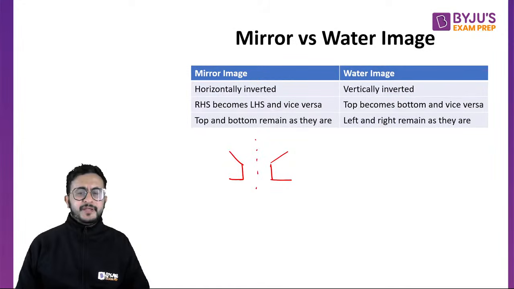Now top and bottom remain as they are. So this was towards the top, so it is on the top only, right? It is not in the bottom, and this line was on the bottom, so it stays on the bottom.